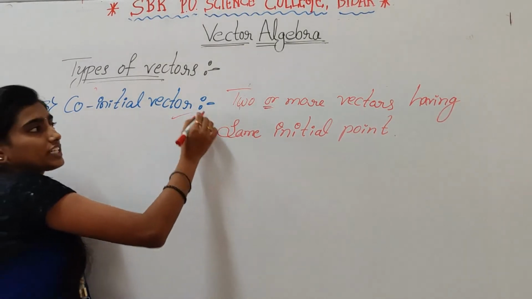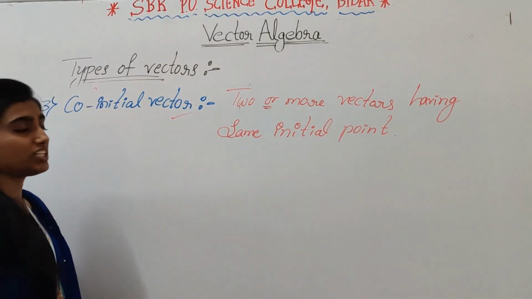So here co-initial vector means two or more vectors having same initial point.